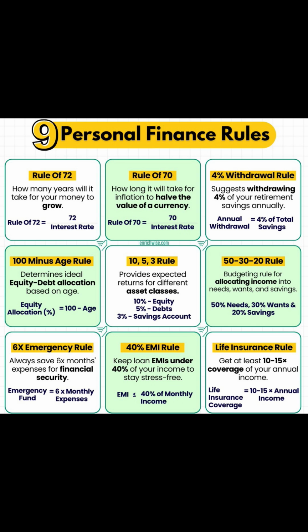The 50-30-20 rule is a budgeting rule for allocating income into needs, wants and savings. 50% needs, 30% wants and 20% savings. Then the 6x emergency rule. Always have 6 months of expenses for financial security. Emergency fund is equal to 6 times monthly expenses.